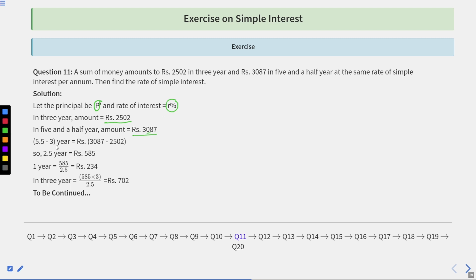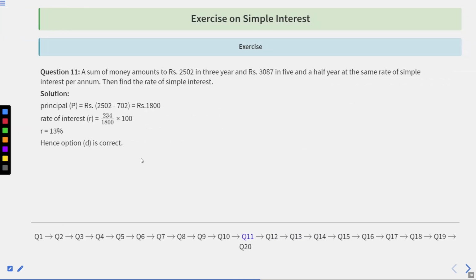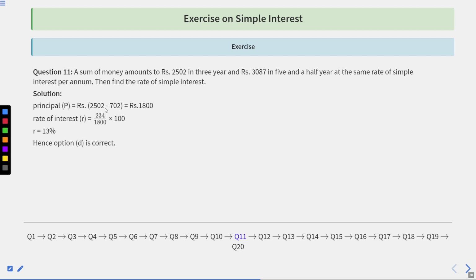So 5.5 minus 3 years, that is 2.5 years, is equal to rupees 3087 minus 2502, that is rupees 585. So in 1 year, he earned 585 upon 2.5, that is 234 rupees. So in 3 years, he will earn thrice of this, it will be 702 rupees. So the principal is equal to 2502 rupees minus 702, that is 1800. So the rate of interest R is equal to 234 upon 1800 into 100, that is 13%. So the option correct here is option D.